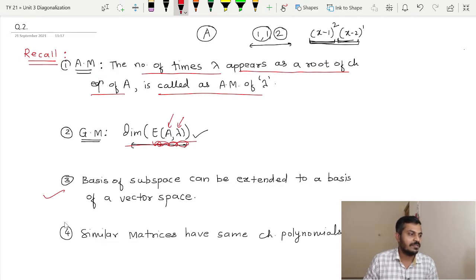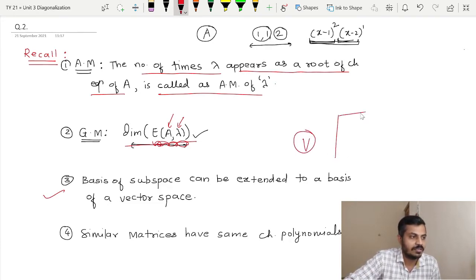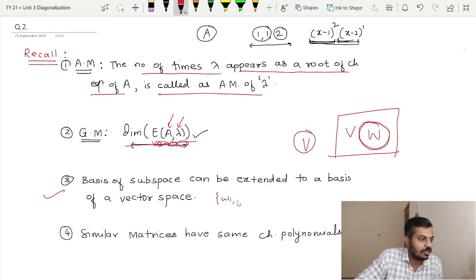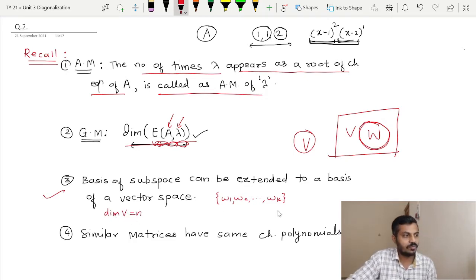The next note that will be required is that the basis of a subspace can always be extended to a basis of a vector space. Suppose you have a certain vector space V, and suppose you have some subspace W of V, then the basis of W can always be extended to a basis of the vector space. How can we extend it? Suppose W1, W2 up to Wk is a basis of W, and let us say that the dimension of the vector space V is n.